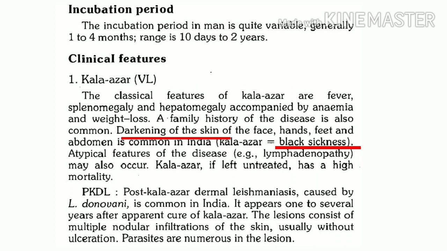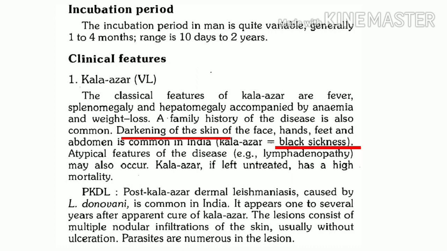And most important thing, though these symptoms appear simple and minor, and in the majority of other diseases also we can get fever, splenomegaly, hepatomegaly, as well as anemia, the same picture we can find in malaria. But if it is visceral leishmaniasis, it is very important to treat these cases. What is the reason for this?